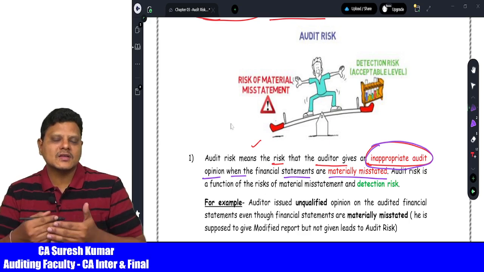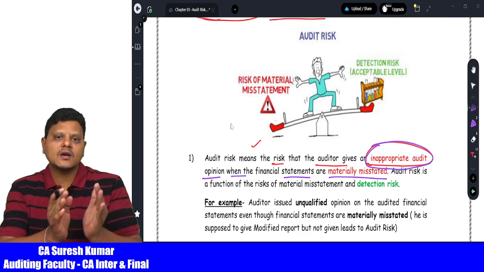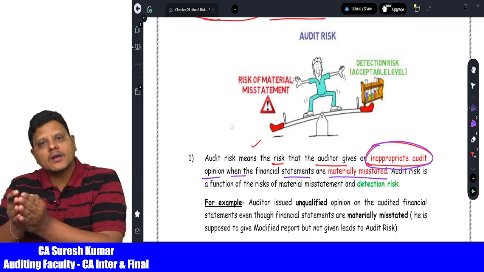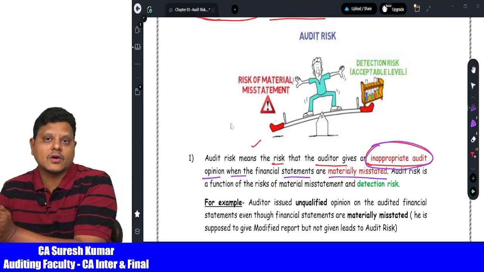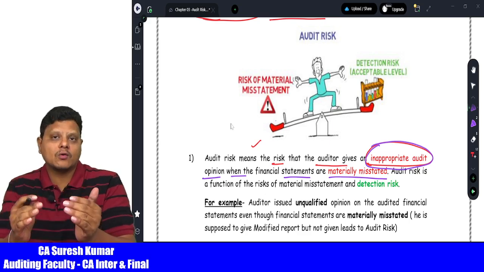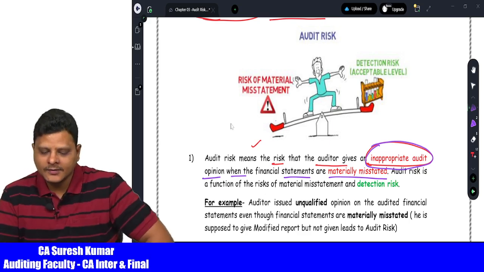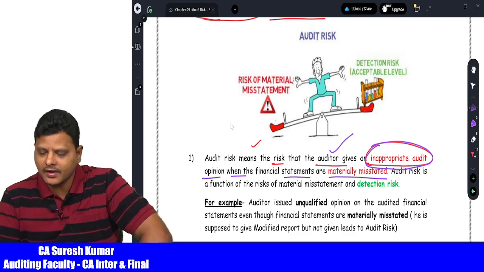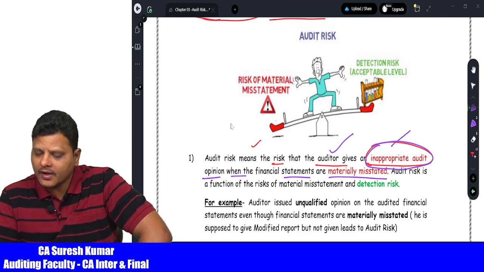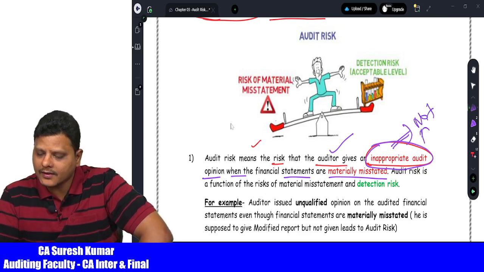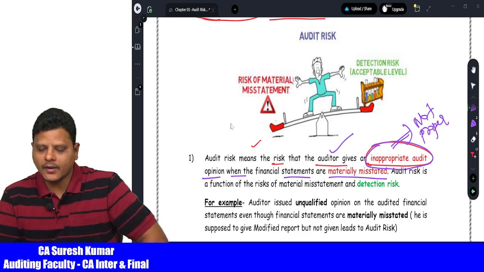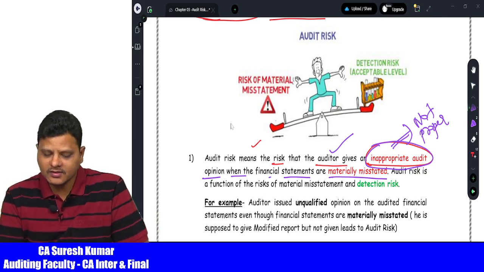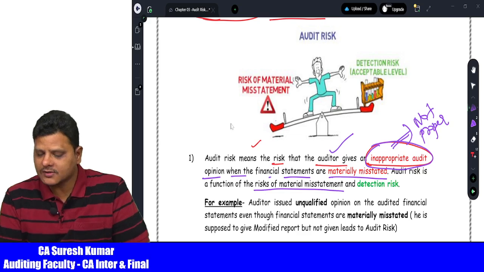But in the given case, the financial statements are materially misstated. That means financial statements have errors and frauds, but the auditor says there are no errors and frauds. That means he is giving an inappropriate opinion instead of the proper opinion. So the risk means the auditor of the company gives an inappropriate opinion, that means not a proper opinion, when the financial statements are materially misstated. The audit risk is a function of the risk of material misstatements and detection risk.